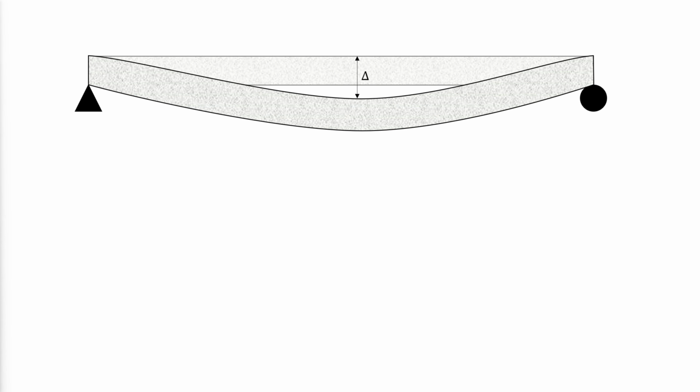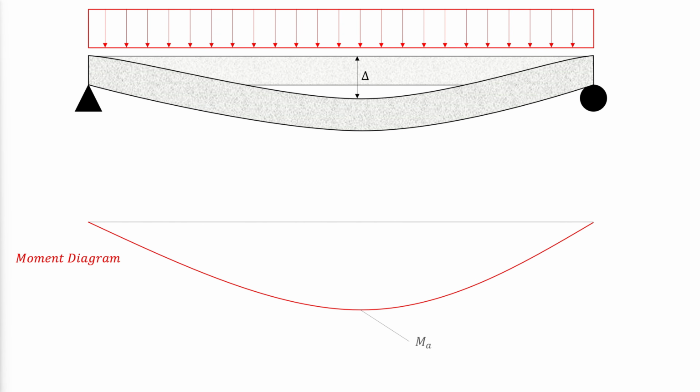For beams loaded such that the maximum bending moment at service loads MA is less than or equal to 2/3 the cracking moment, the section is assumed to be uncracked. In this case, the gross moment of inertia IG of the section, which neglects the longitudinal reinforcement, can be used in the deflection calculations.